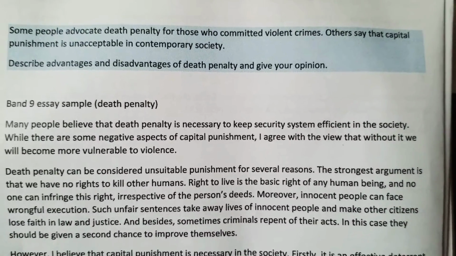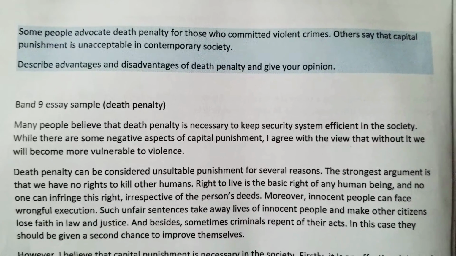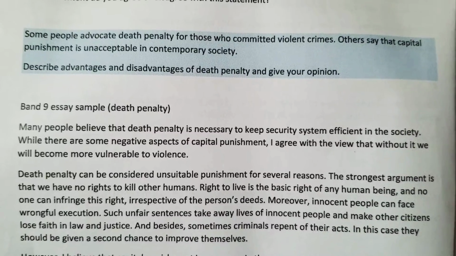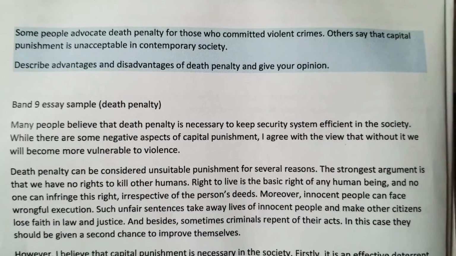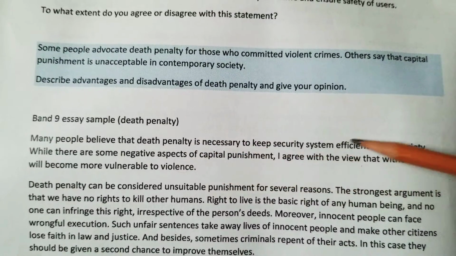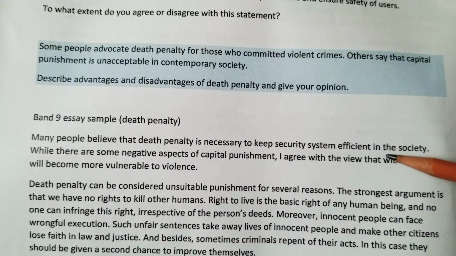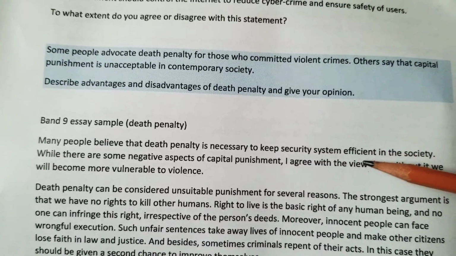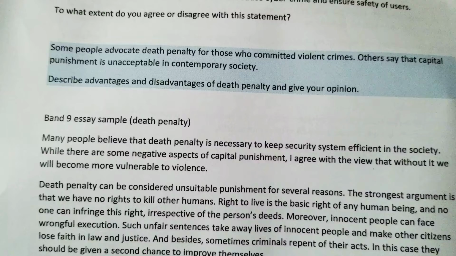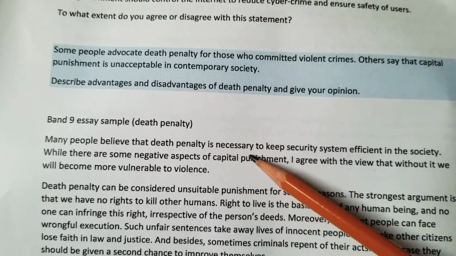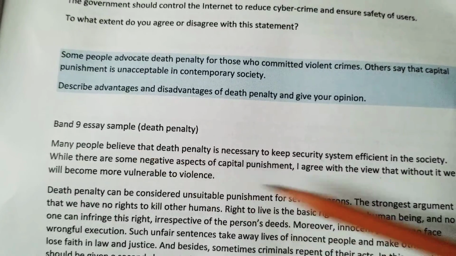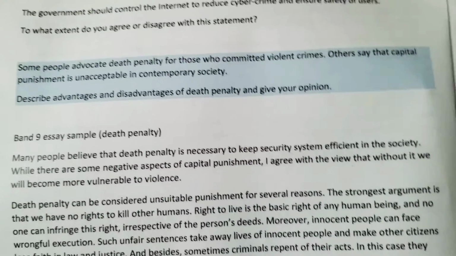So see, the question is here. Some people advocate the death penalty for those who committed violent crimes. Others say that capital punishment is unacceptable in contemporary society. Now you have to write the advantages and disadvantages. So let's have a look. This is your paragraph 1, or you can call it an introduction. The first sentence in the introduction says, many people believe that the death penalty is necessary to keep the security system efficient in the society. So this is a general statement, and it doesn't say anything.